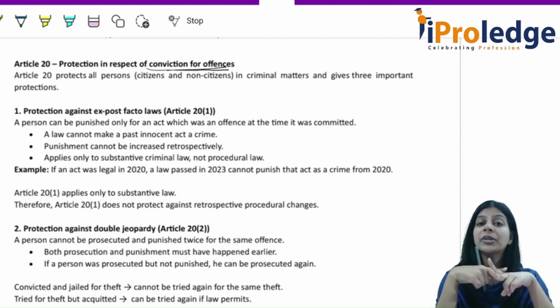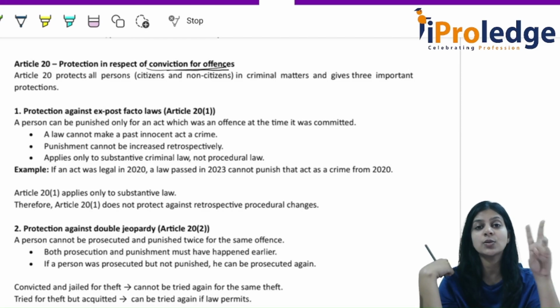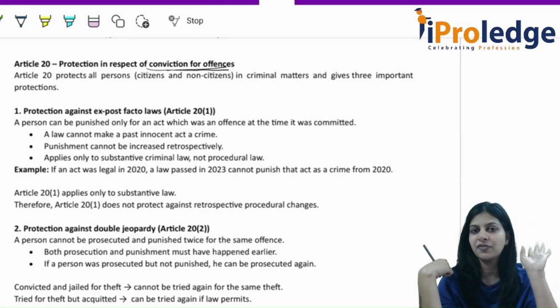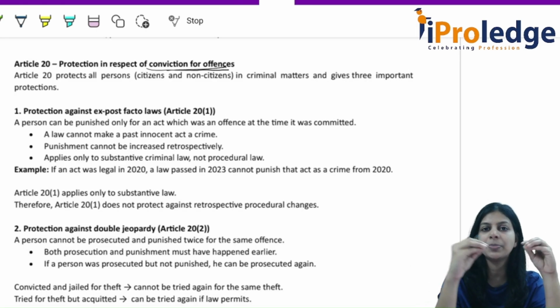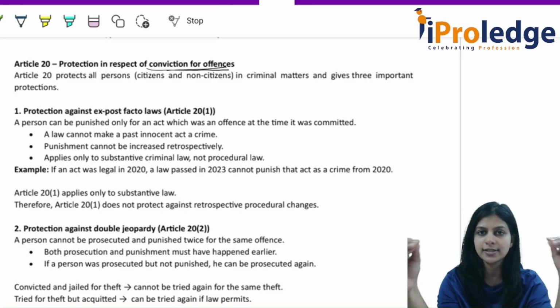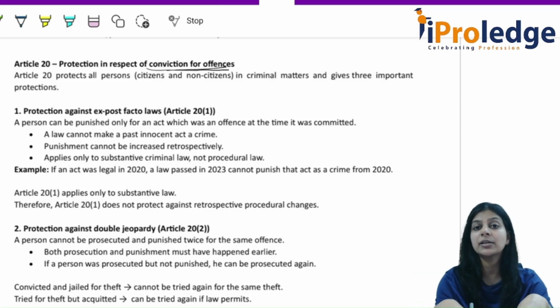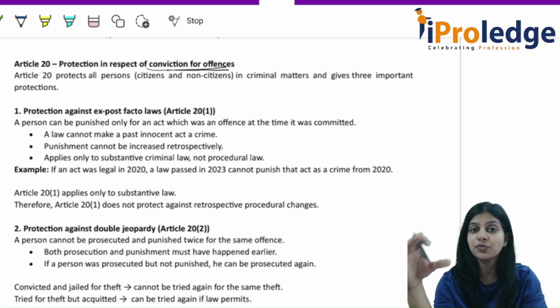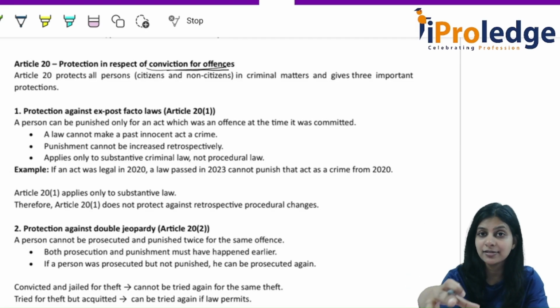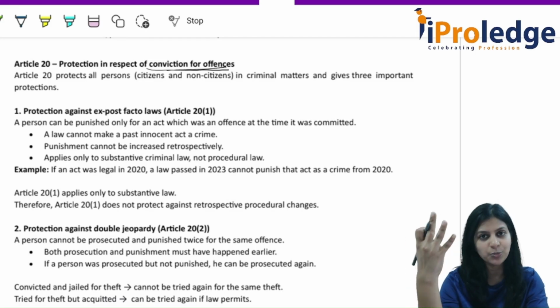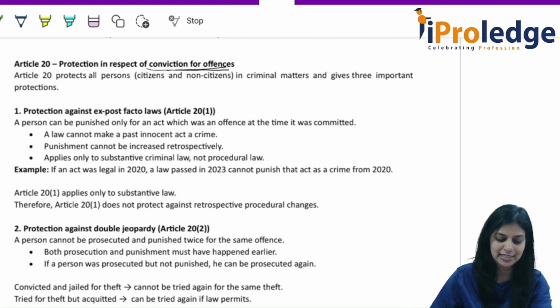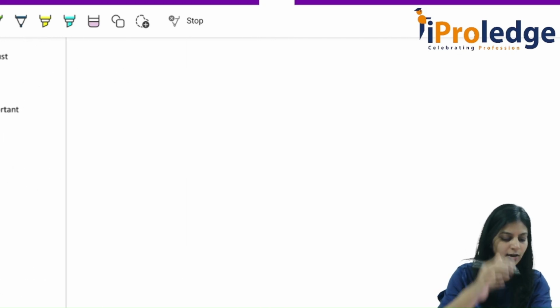Now, how many protections are given under Article 20? There are 3 protections. First of all, Article 20 is applicable on both citizens and non-citizens, that is, on all persons. Second, it gives protection for what offences? Criminal matters. Third, there are 3 protections. Let us understand this in detail now.